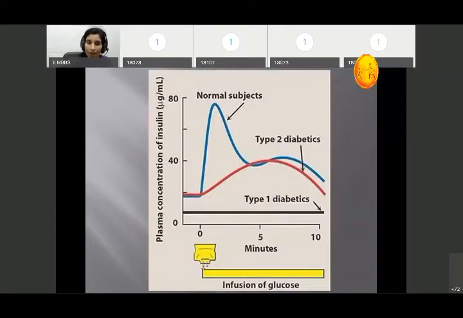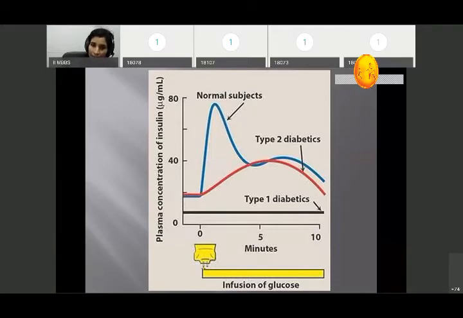Then, what happens in the normal individual? How does the blood sugar level increase? When we take glucose or after a meal, a sudden amount of insulin is released in the blood. The plasma insulin concentration increases to around 80 units. That is the response to glucose in the body.